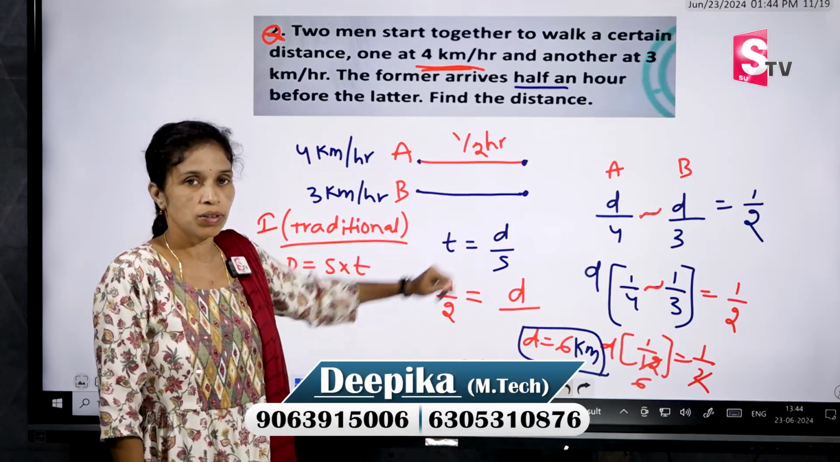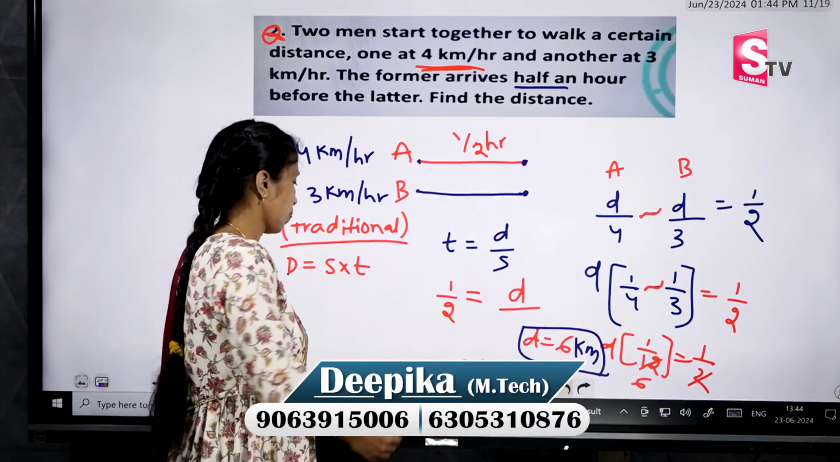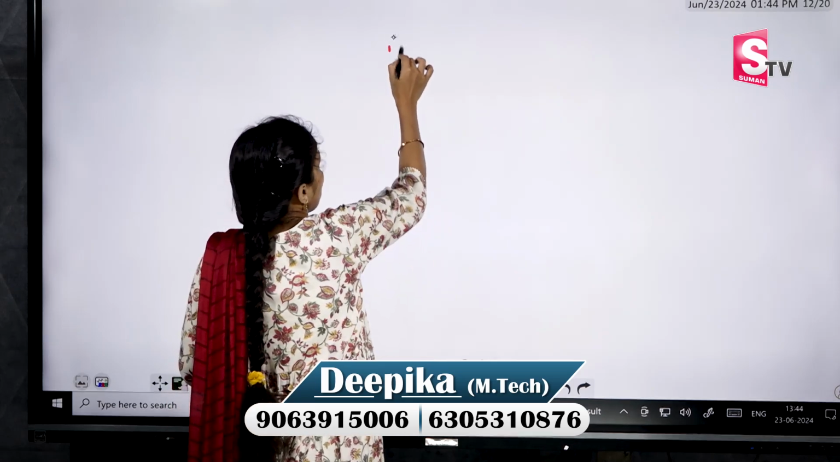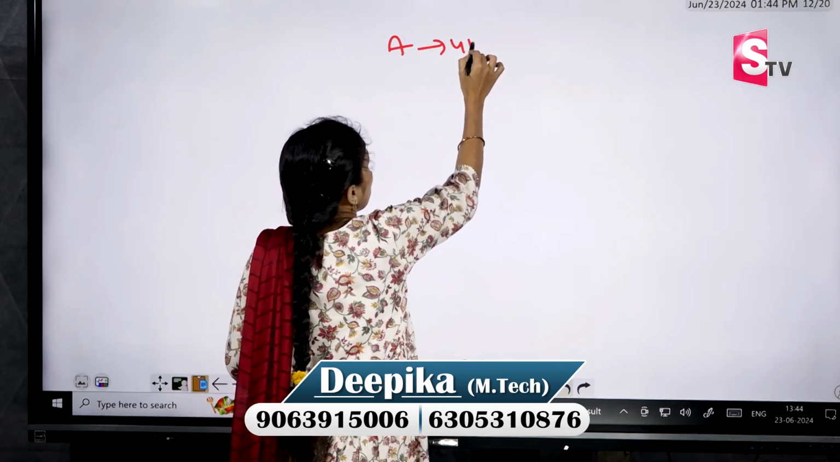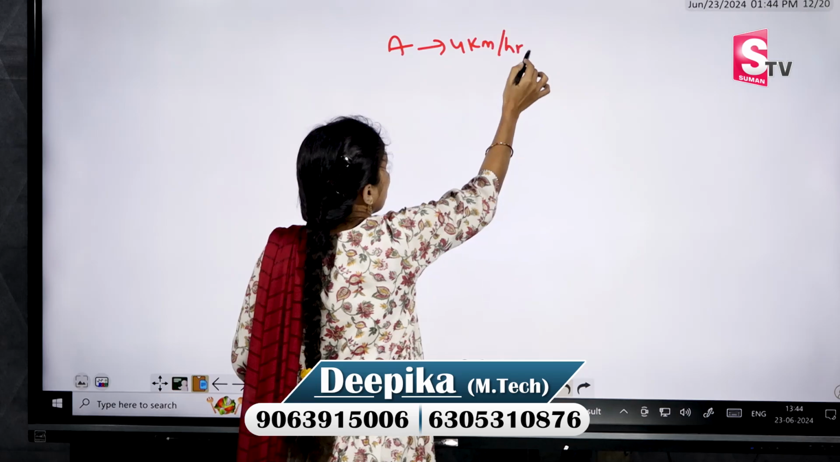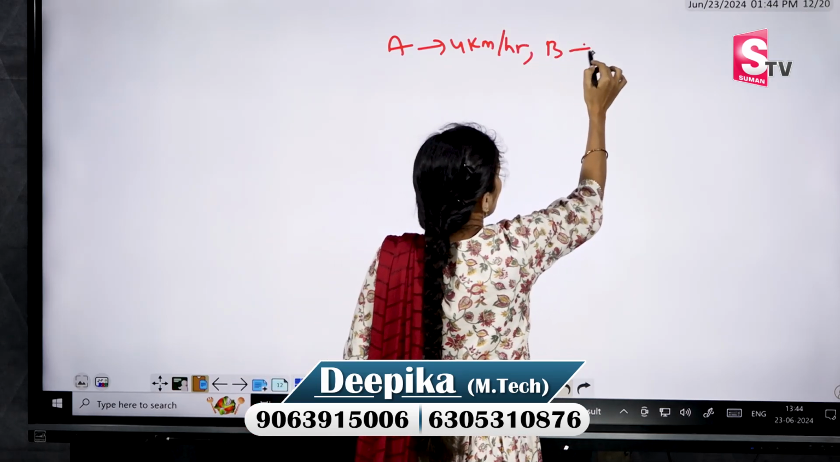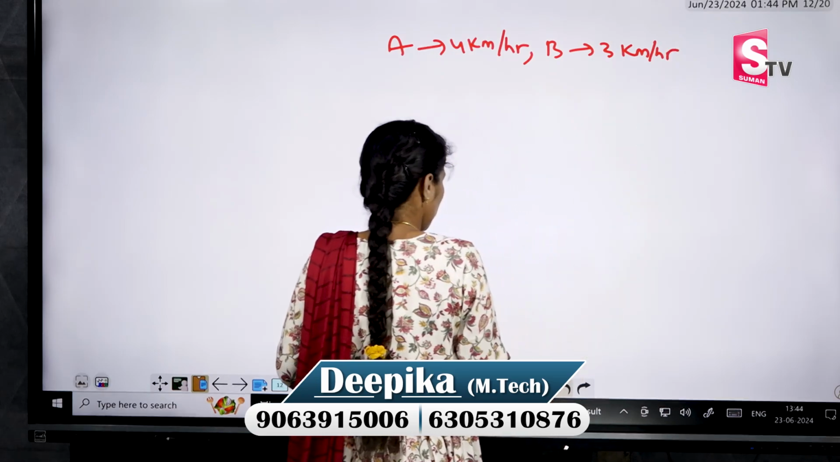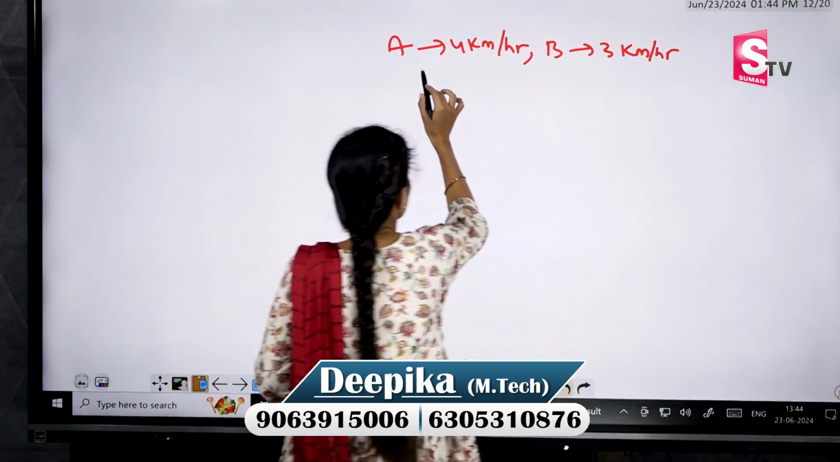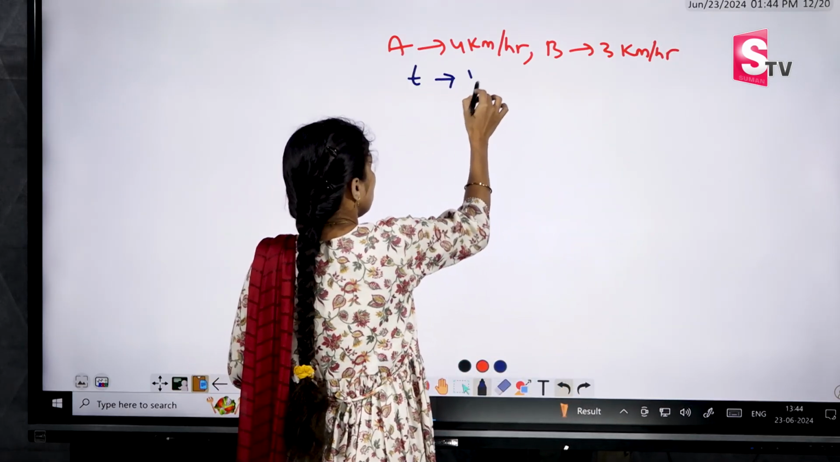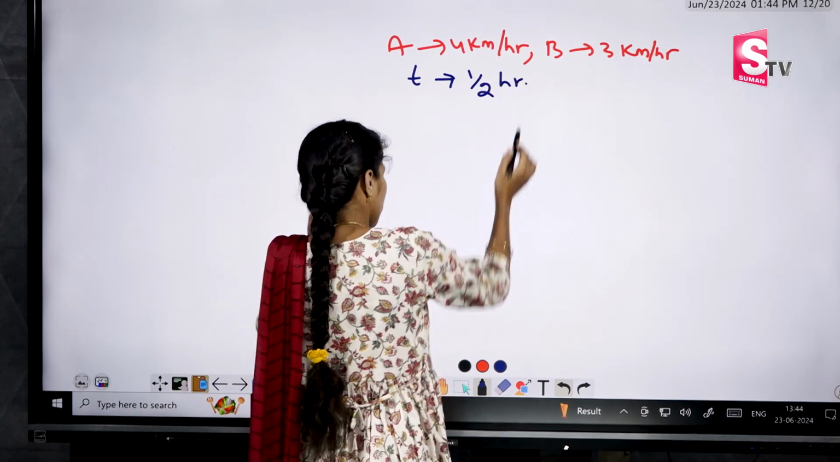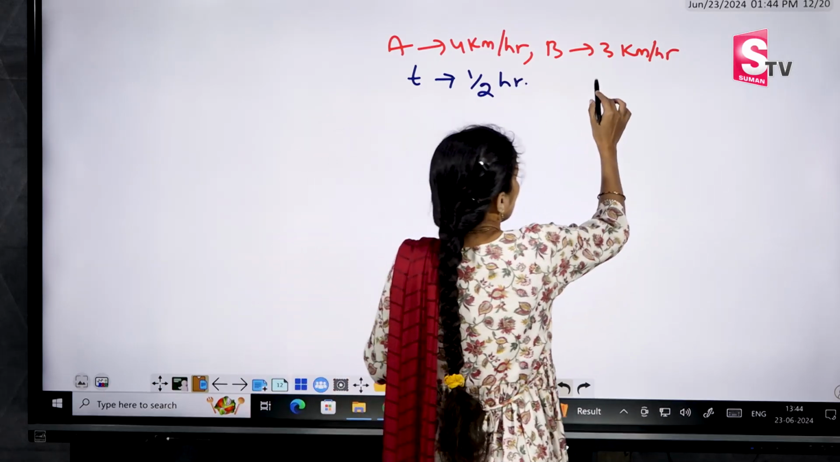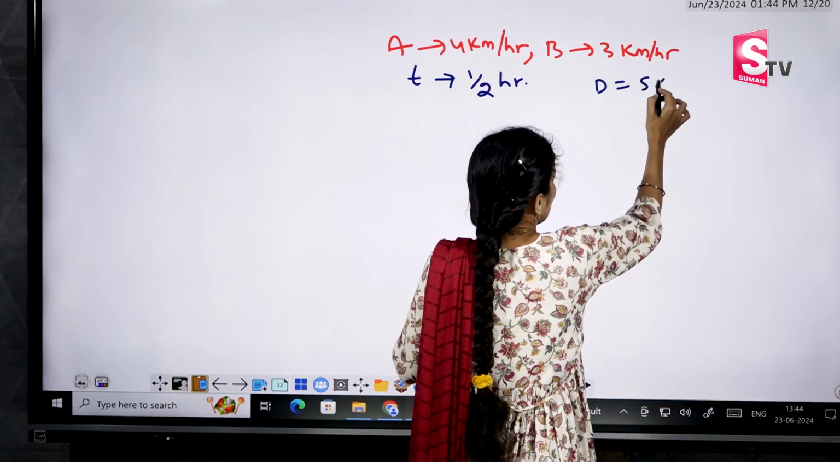What is the shortcut method for this question? I will explain. First, I am writing A speed 4 km per hour. Next, B speed is 3 km per hour. And what is the time difference he has given? Half an hour. Time T is half an hour. First, what is the formula? Distance equals speed into time.